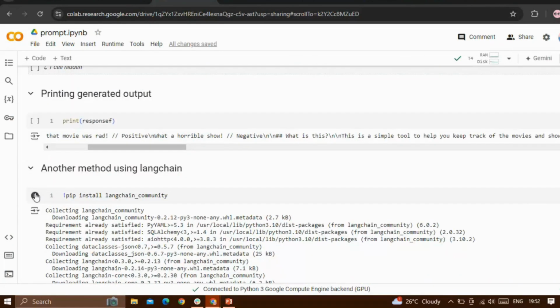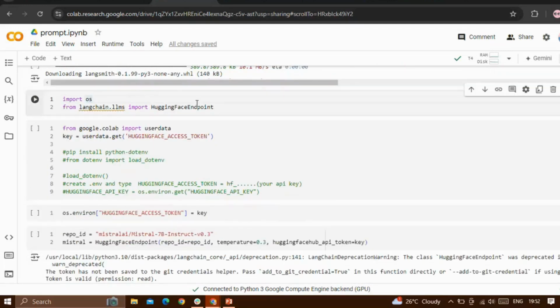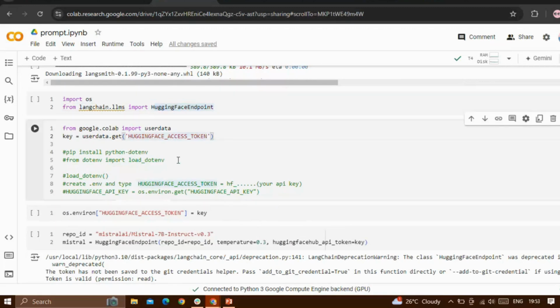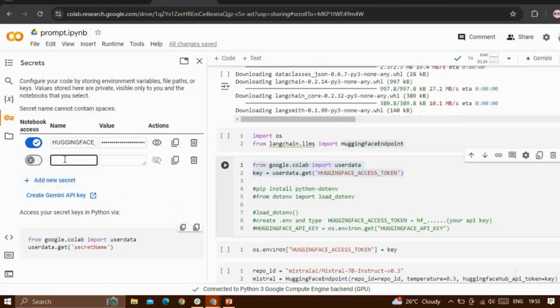Also, we can do prompt engineering using code with the LangChain method. First, we need to install LangChain community, import os, and then import the Hugging Face endpoint. This is to get the API key. Like in here, I can show you. Click on this and add a new secret key. Give it any name, like I have given the Hugging Face API key here, and you can paste your API key here. And to use that, copy this Google Colab import and put your secret key here, and you can save that in a variable.